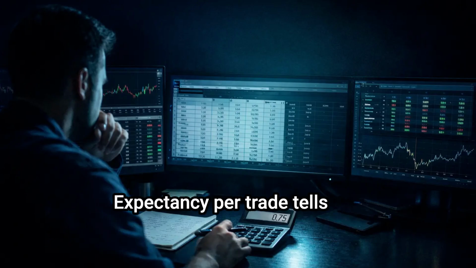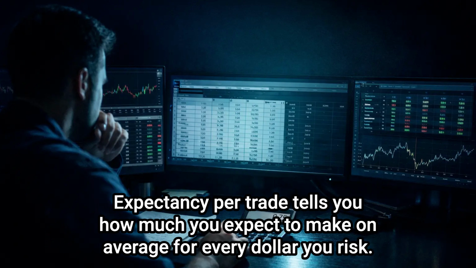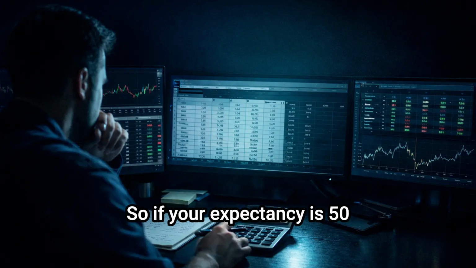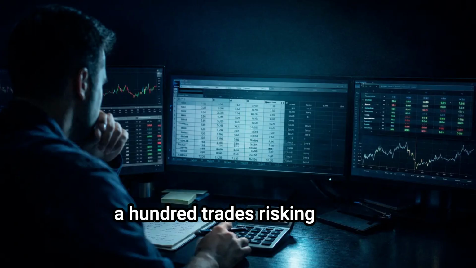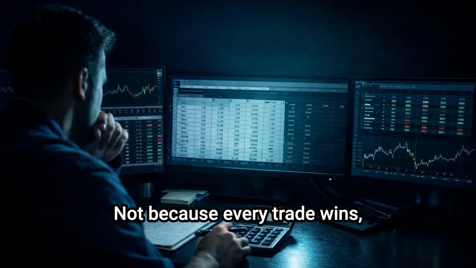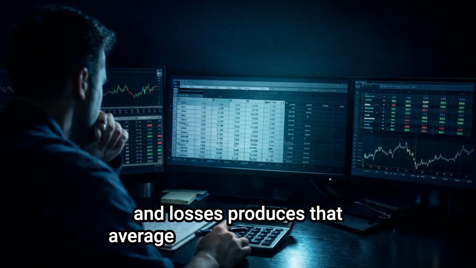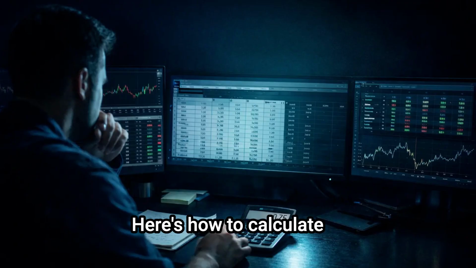Expectancy per trade tells you how much you expect to make on average for every dollar you risk. So if your expectancy is 50 cents per dollar risked, then over 100 trades risking $100 each, you expect to make $5,000. Not because every trade wins, but because the math of wins and losses produces that average over sufficient sample. Here's how to calculate it.